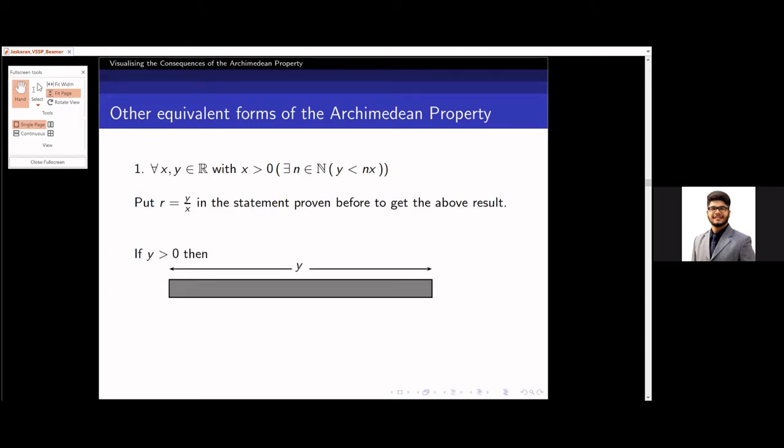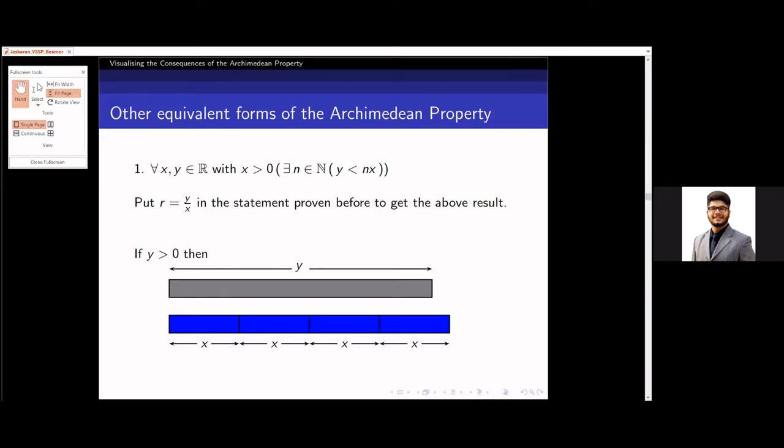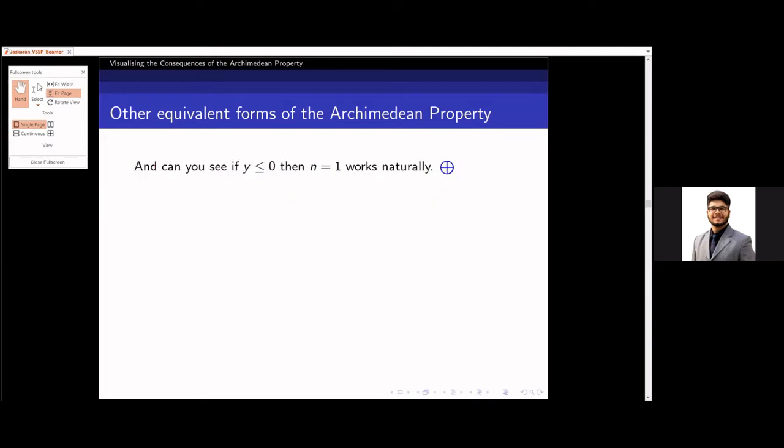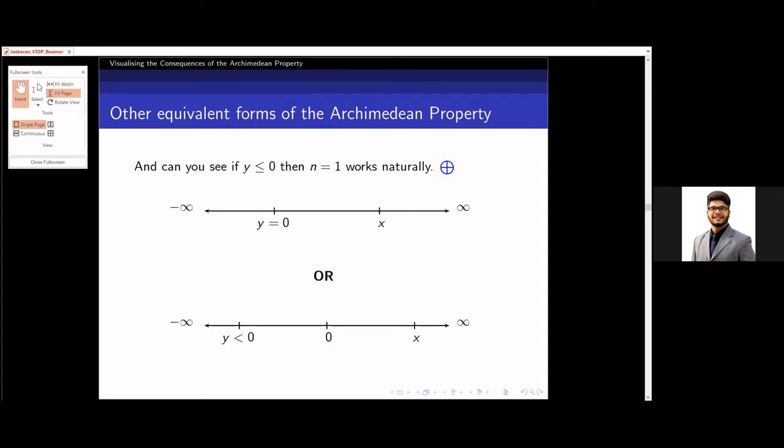Now, if y is positive, then no matter how small x is, one of its integral multiples will ultimately exceed y. And if y is less than or equal to 0, then you may see that n equal to 1 works naturally, because x is positive while y is non-positive. So obviously it would be on the left of x.